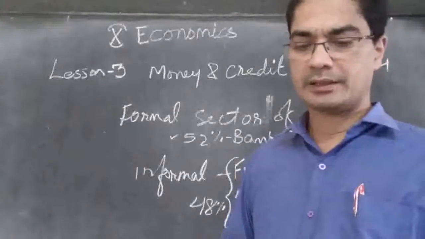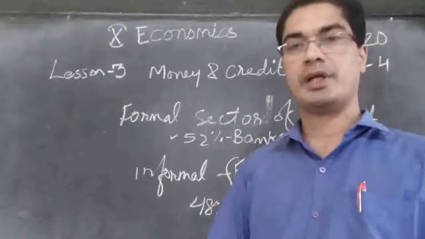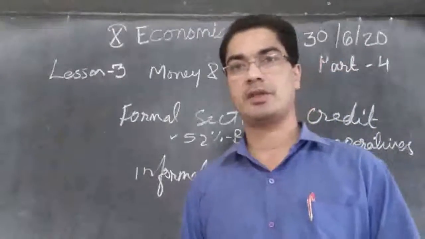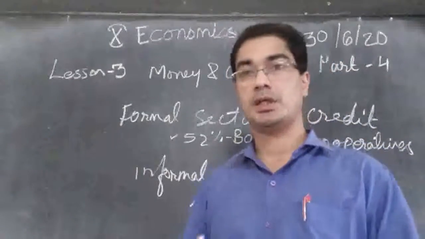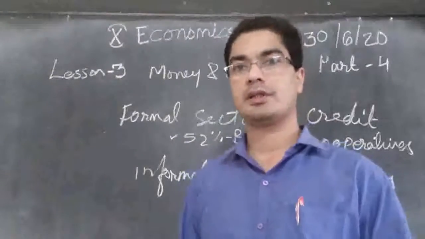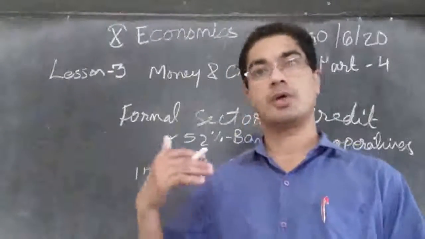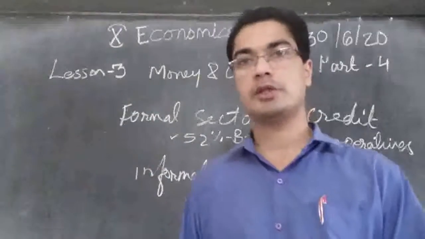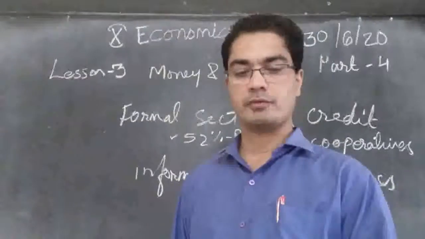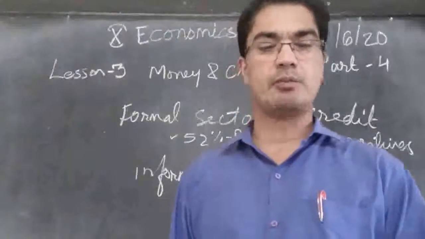And they can lend at whatever interest rate they choose. So they can decide, they can fix how much interest they will charge. Earlier they were charging 60% interest annually. So now they can charge even more. Nobody will control them. It is up to them. And there is no one to stop them from using unfair means to get their money back.